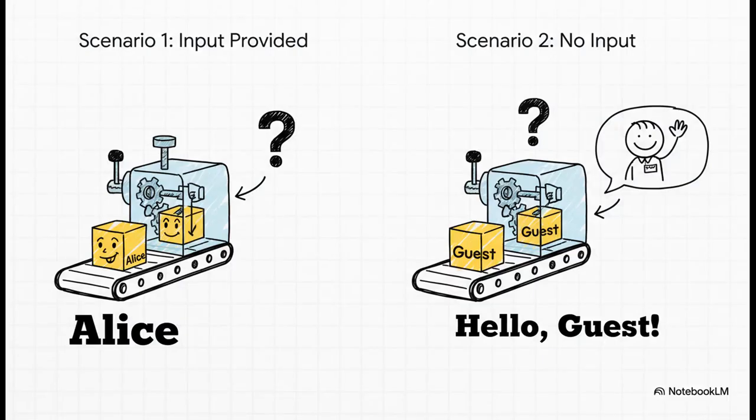And check this out. This is a fantastic trick for making your functions more forgiving. You can set a default value for a parameter. What this does is it makes that parameter totally optional. If whoever is using your function doesn't provide a value, your code won't crash. It'll just fall back and use the default you already set up. It's like a built-in safety net.